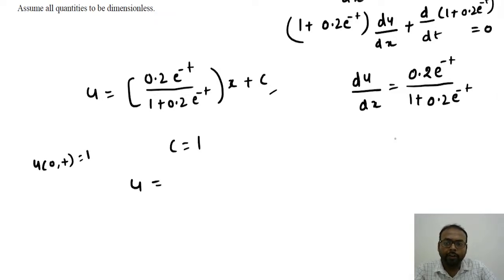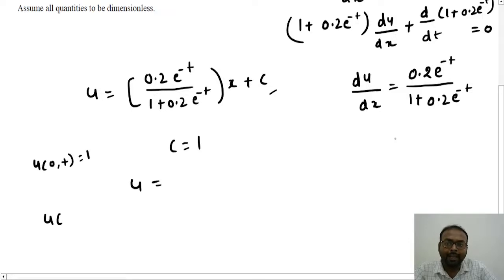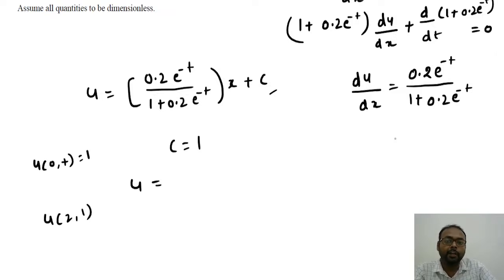so now we will try to find out the u value at the 2 and 1 location, right? So how can we find this out? We have found the c1 value. Now we will put everything here to get the final value. So 0.2 into e to the power, so e to the power minus t, this will become minus 1, divided by 1 plus 0.2 e to the power minus 1.